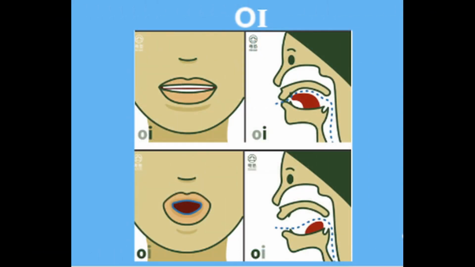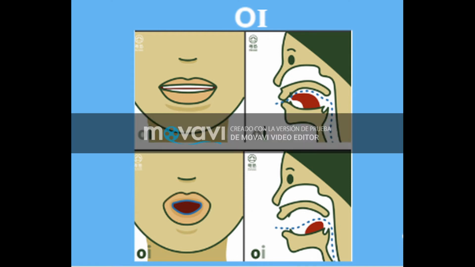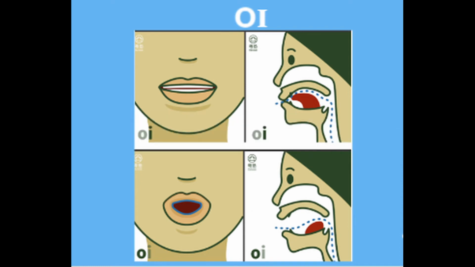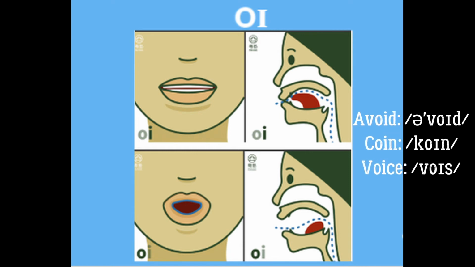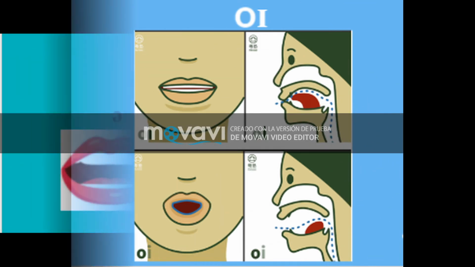And finally, oi. Oi is the combination of o and i. We start with o, with rounded lips, and finish with spread lips with i. Oi, as we can see in the diagram. For example, avoid, coin, voice.